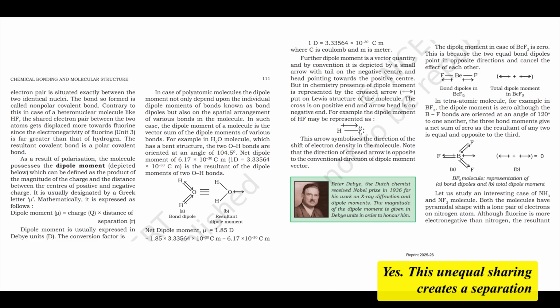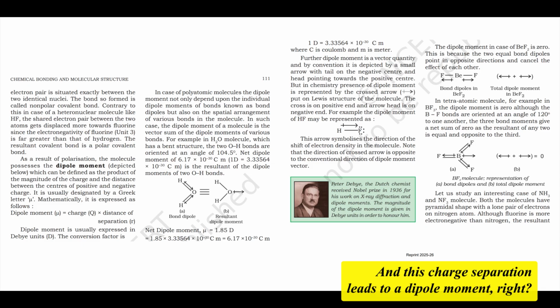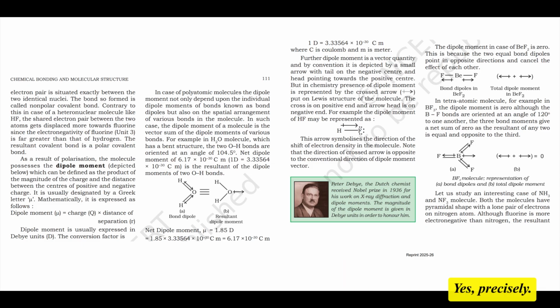Yes. This unequal sharing creates a separation of charge, resulting in partial charges. A partial positive charge, denoted δ+, on the less electronegative atom, and a partial negative charge, denoted δ-, on the more electronegative atom. For example, in HF, it's Hδ+-Fδ-. And this charge separation leads to a dipole moment, right? Can you explain that?